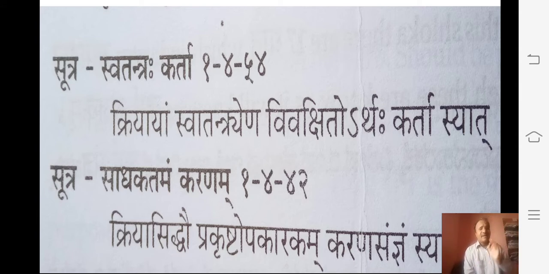Here Rama is the Karta because he completes the work of Hanana. Because he is called the Karta. Then Sadhakatamam Karanam. Karanam means Sadhakatamam Karanam: Kriya Siddho Prakushtopakaranam Sodhyam Sat. Kriyaya Siddho, to complete the work. Prakushtopakaranam, which one is the main reason? That is called the Karana.